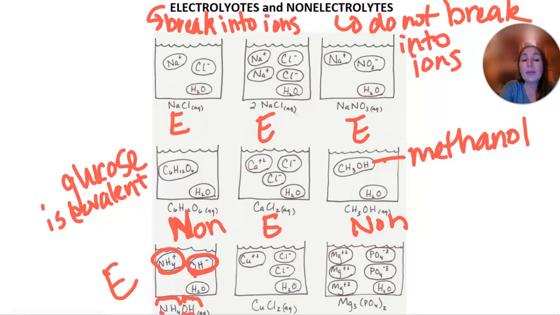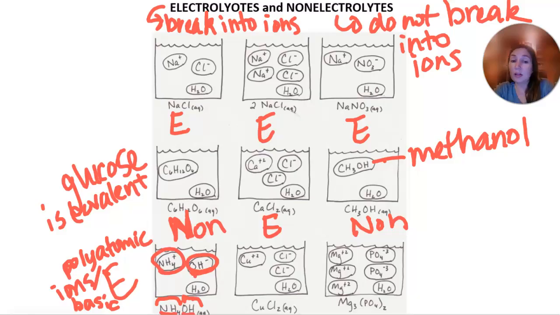So it's breaking up into these two different polyatomic ions, the ammonium and the hydroxide. So that one's going to be an electrolyte. You could say, it's due to the polyatomic ions, or you could recognize that those are basic polyatomic ions, and so then it's an electrolyte.